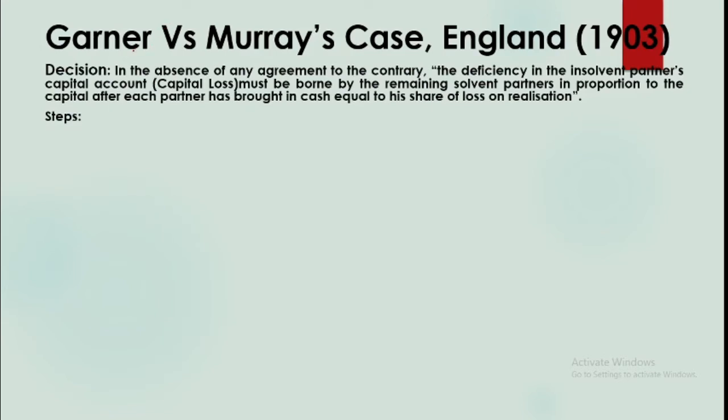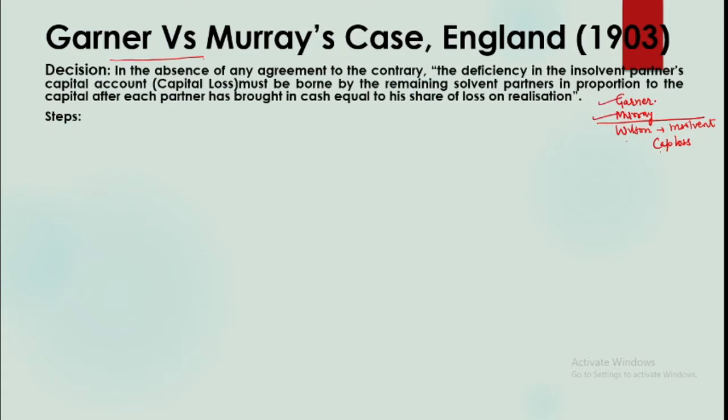Now this ruling was there in this case. There were three partners in this case basically. One was Garner, another was Murray, and the third partner was Wilson. At the time of dissolution, Wilson became insolvent and he could not bring the full amount. So there was a capital loss in Wilson's account. He was not able to bring the amount. Now this loss is to be borne by the remaining two partners.